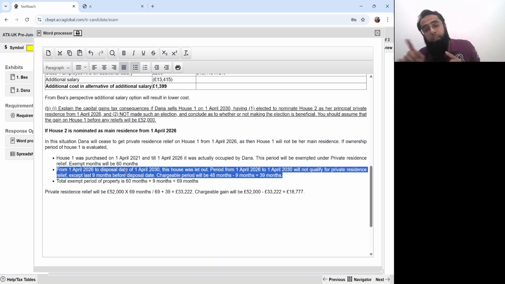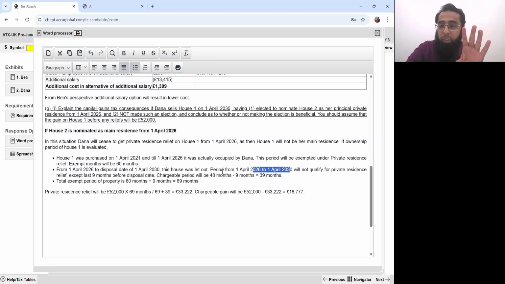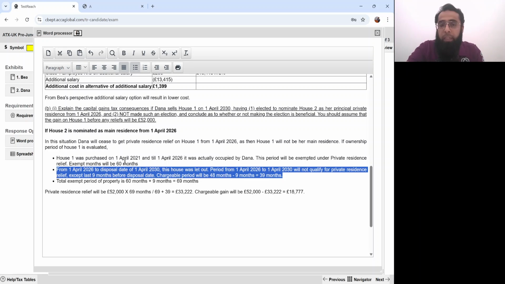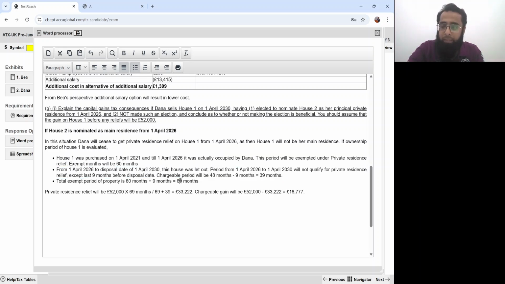From 1st April 26 to disposal date of 1st April 2030, this house was let out. The period from 1st April 26 to 1st April 2030 will not qualify for private residence relief except the last 9 months before disposal. Because for that, the only condition is 1 month occupation. So chargeable period will be 48 minus 9 months, 39 months. The total period 27, 28, 29, 2030: 4 years, which means 48 months. Last 9 months were exempted, so 39 months were chargeable. Exempt months were 60 plus 9, 69 months.